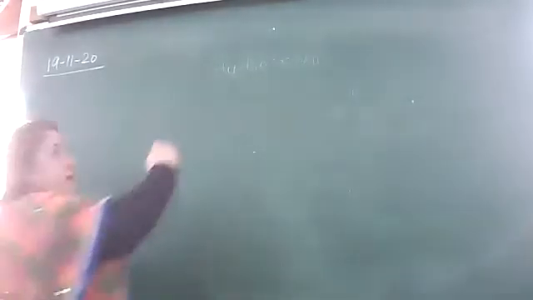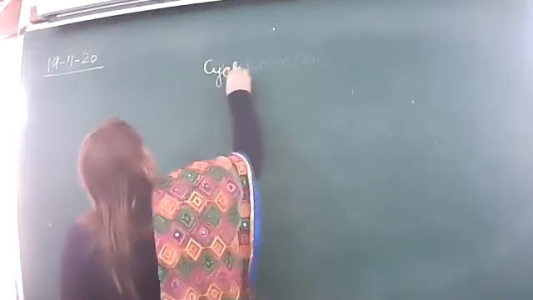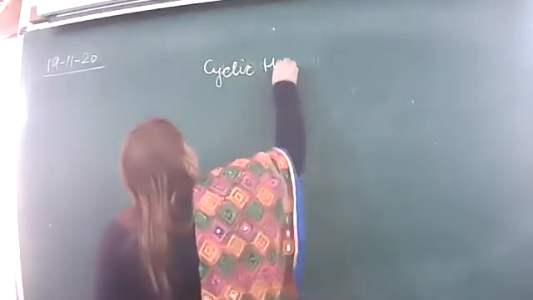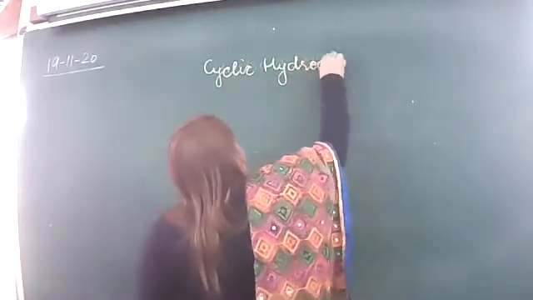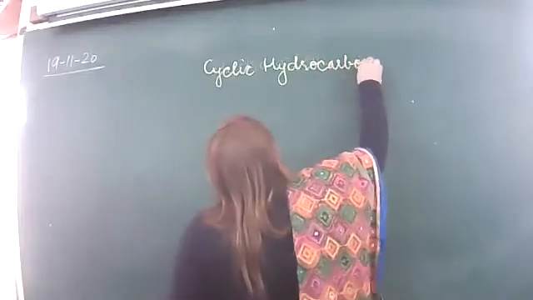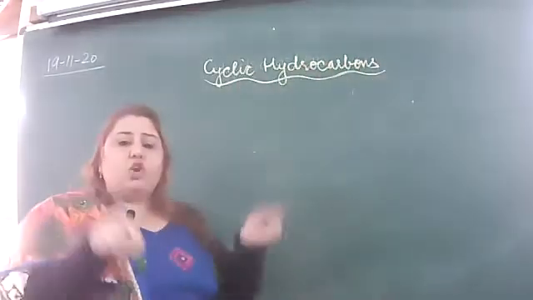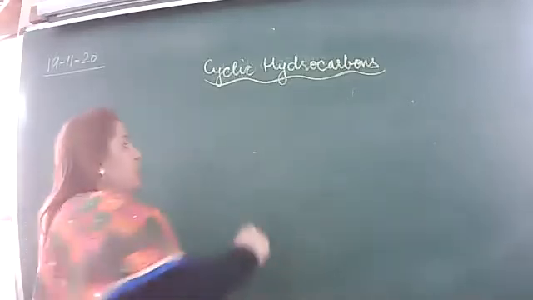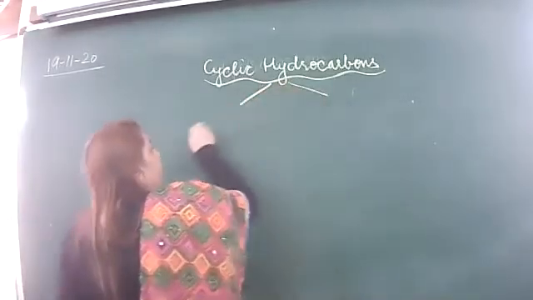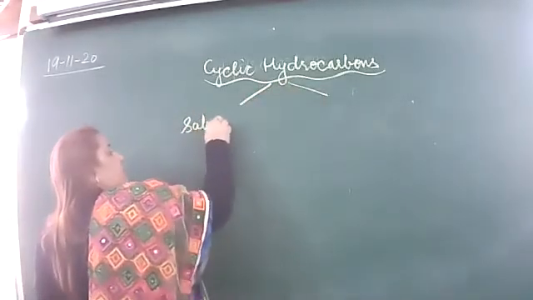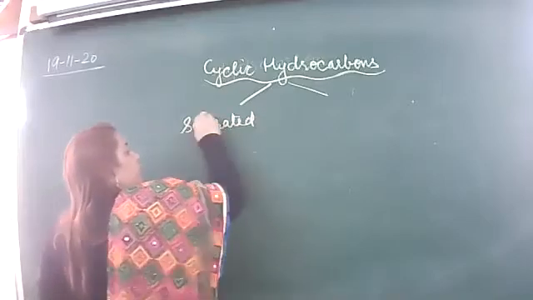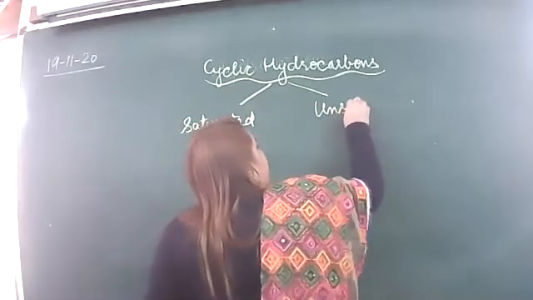After this, we had discussed cyclic hydrocarbon. Right? Cyclic hydrocarbon means, cyclic means closed shape, right? It is again of two types, saturated and unsaturated.